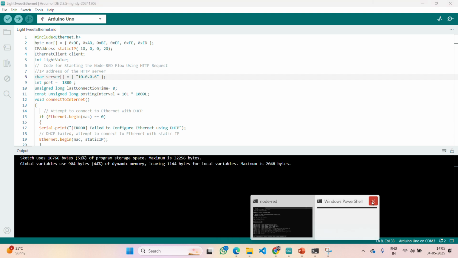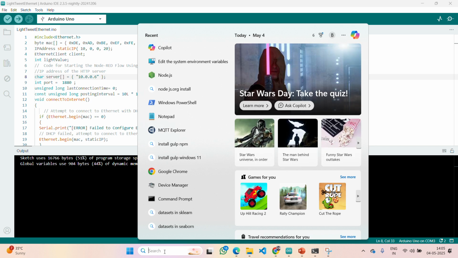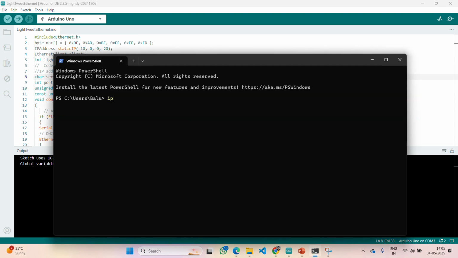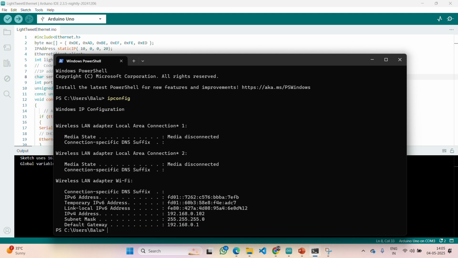For this, we need the IP configuration of your system. For that, let me show you how to get it. Just from here, since already a command prompt is open, just open Windows PowerShell. Type it as ipconfig. Yes, here you can get some IPv4 address. Just copy it. Just a second, let me copy it clearly.